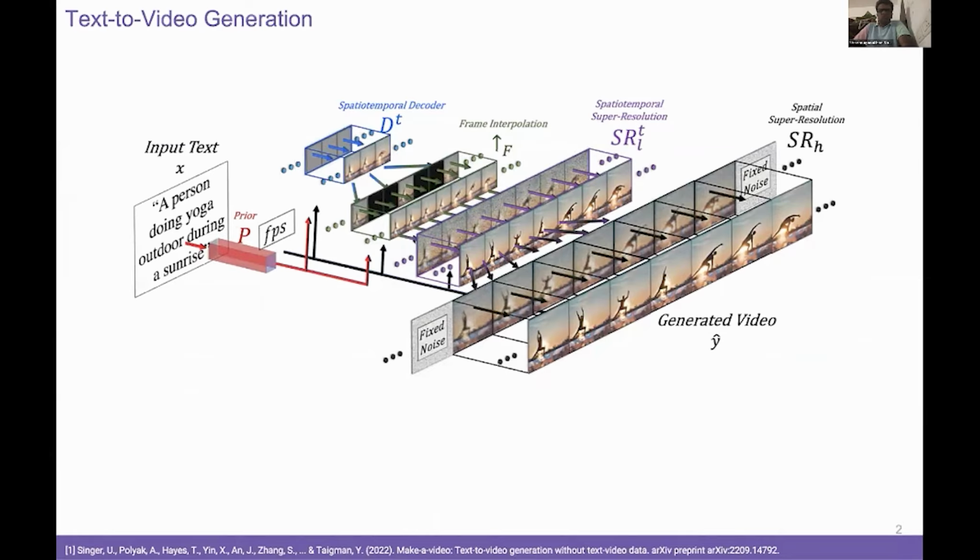So this is the typical text-to-video generation problem. The text-to-video generation problem, called T2V in short, is the task of producing a coherent video clip from a natural language description. The pioneering example you see in this slide is Meta's Make-A-Video from 2022. The pipeline starts with a text prompt, in this case a person doing yoga outdoor during a sunrise, passes it through a prior, then a spatio-temporal decoder, frame interpolation, and finally super resolution stages to produce the output video.